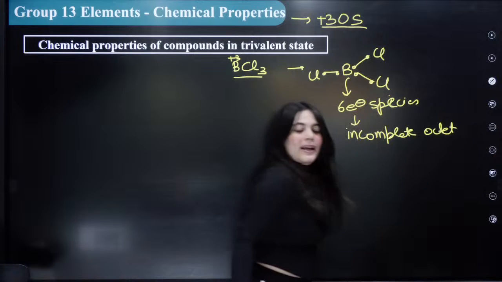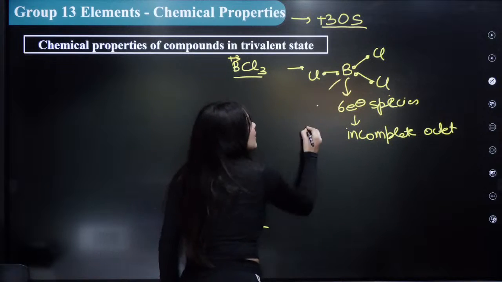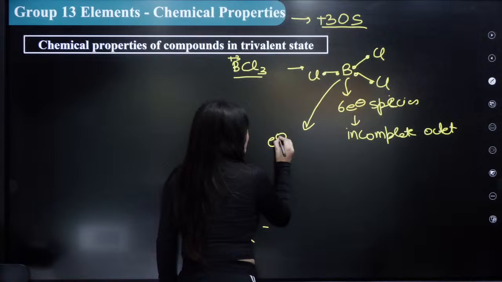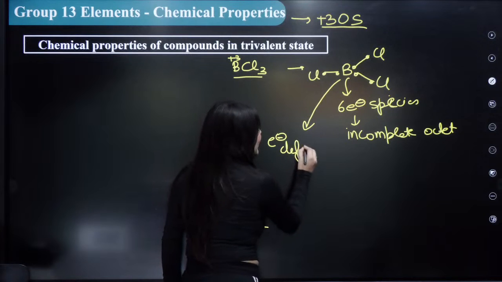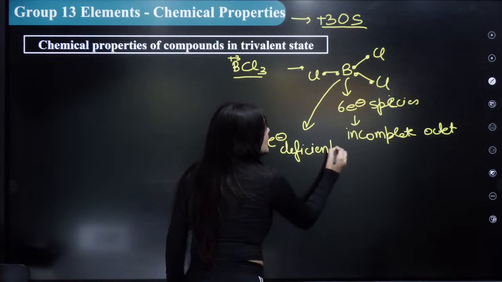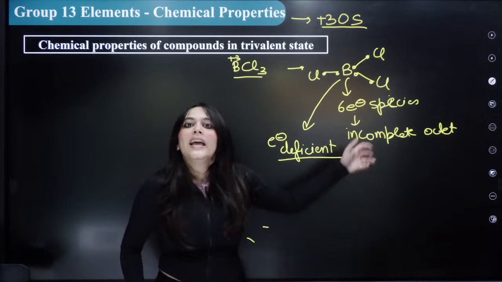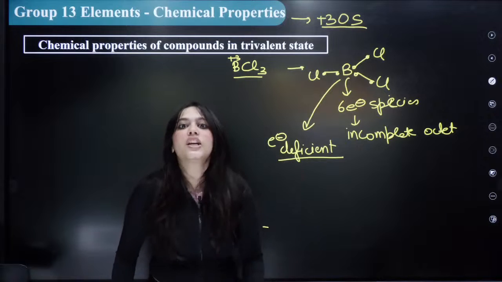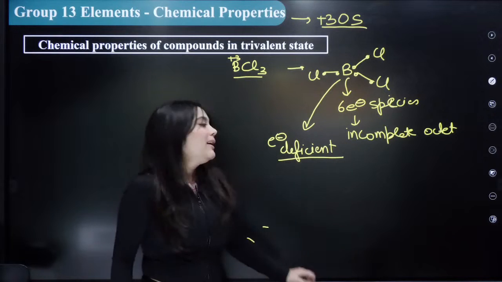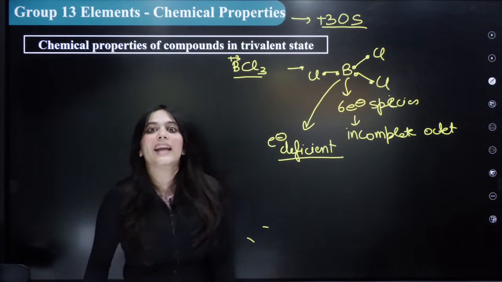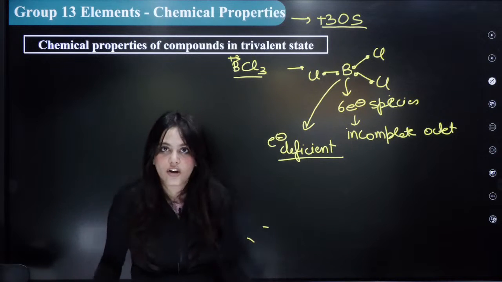It means what? That this is actually electron deficient, right? Everybody agrees with this point. This is electron deficient because it only has 6 electrons. Its octet is not complete. And whichever species are electron deficient can attract electrons to itself.